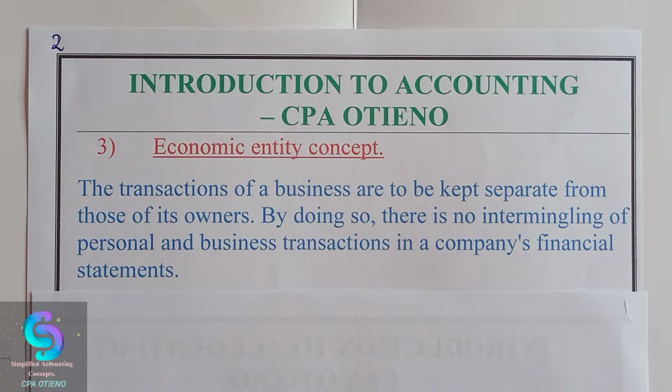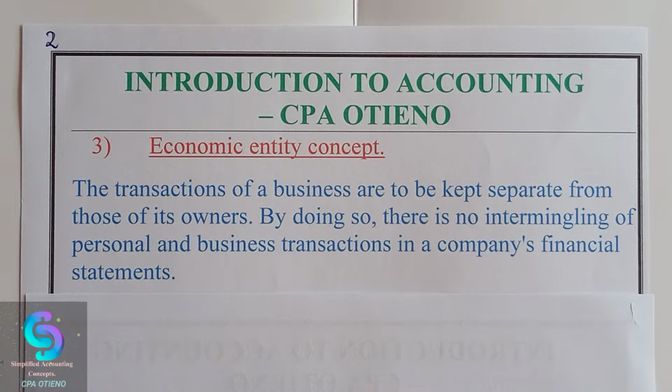This concept states that the transactions of a business are to be kept separate from those of its owners. By doing so, there is no intermingling of personal and business transactions in a company's financial statement. What we mean here is that we are trying to pass on information that a business is a separate entity from its owner, and therefore the business transactions that relate to the owner are not supposed to be featured in the business statement.